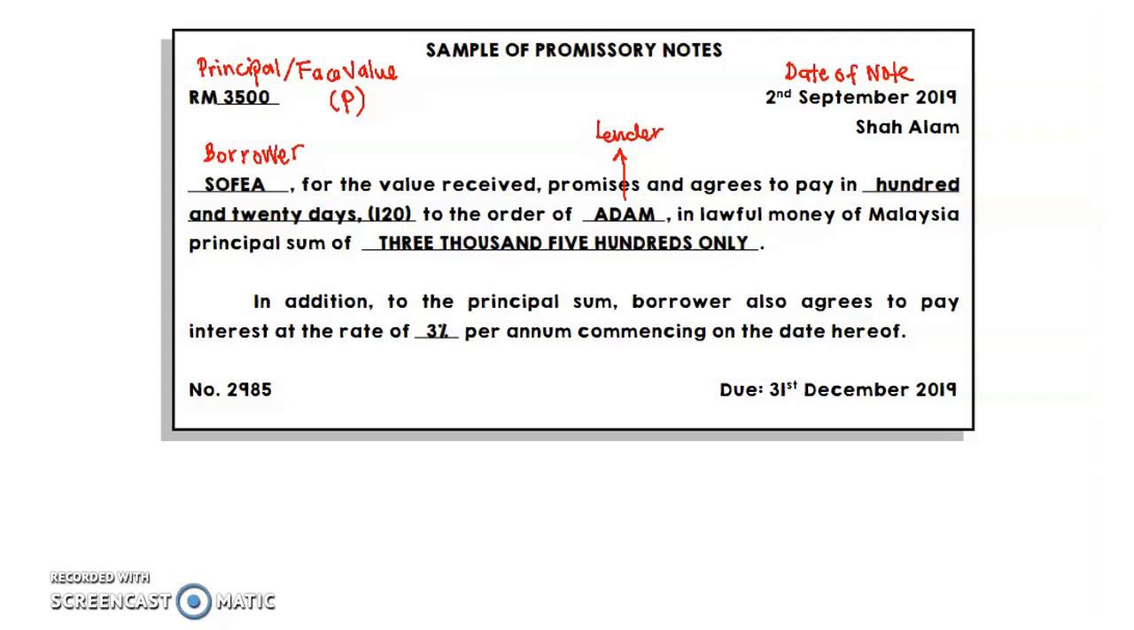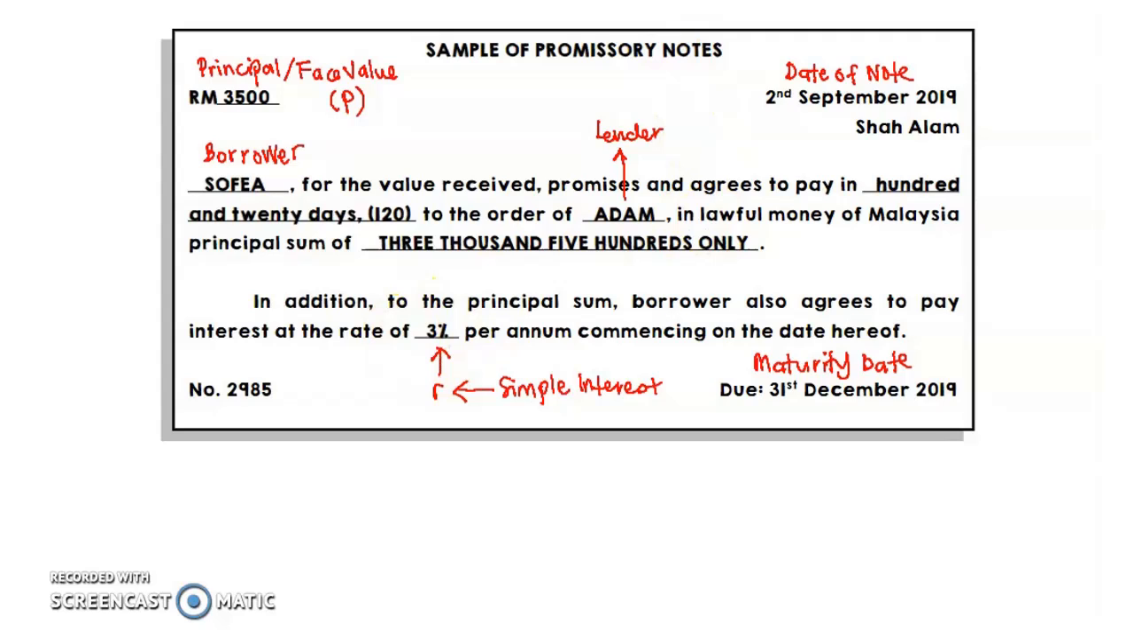Here the interest rate of 3%, so this is value R. Remember in promissory note we use simple interest rate, rate of simple interest. Due 31st December 2019. So 2nd September just now we call the date of note, and 31st December here we call the maturity date, meaning the date Sophia needs to pay this amount, the principal together with the interest.